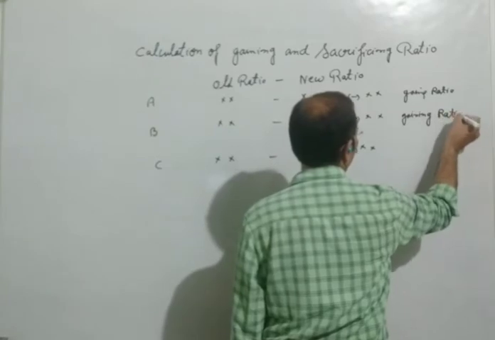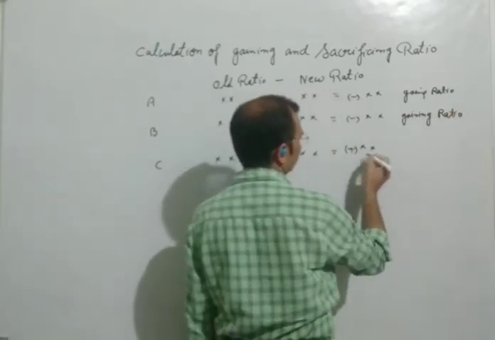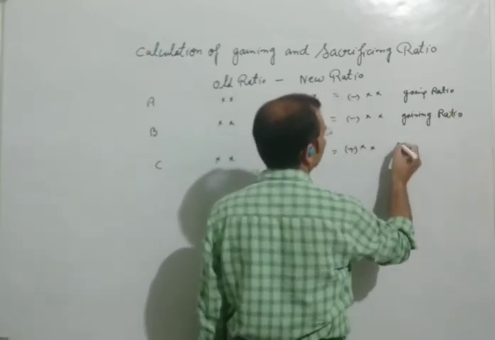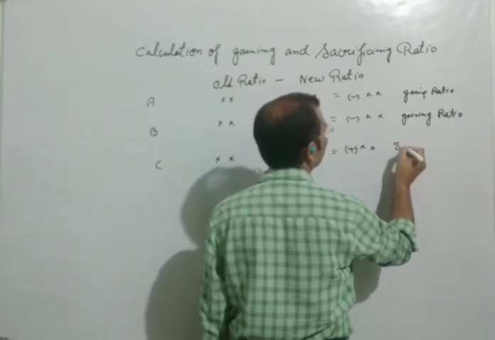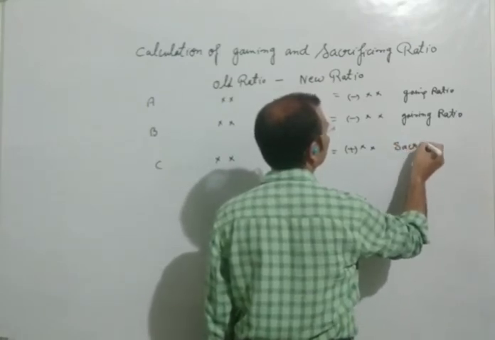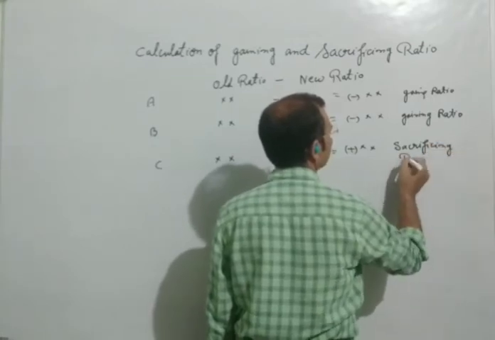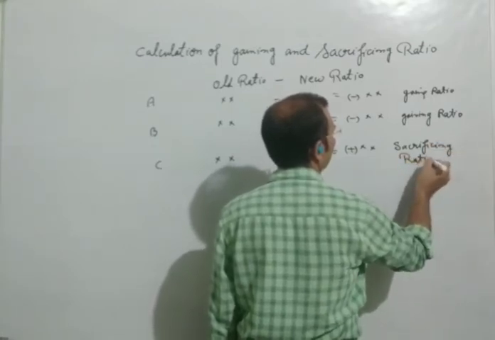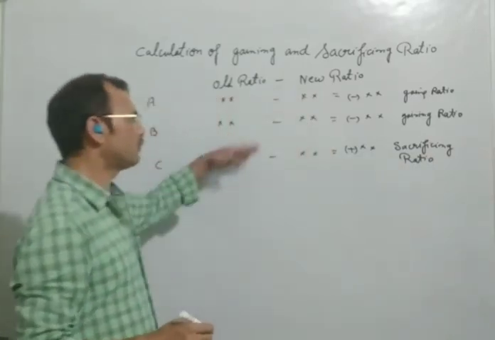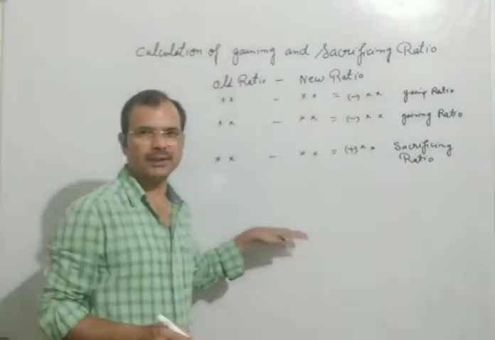And if the answer is in plus, it will be called sacrificing ratio. I think you have understood this formula and this calculation.